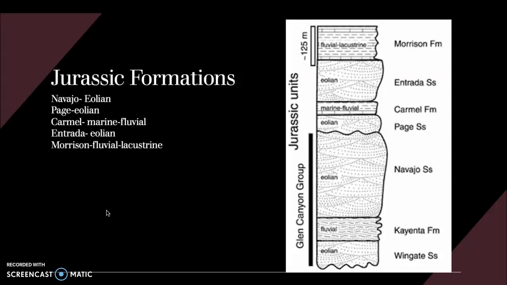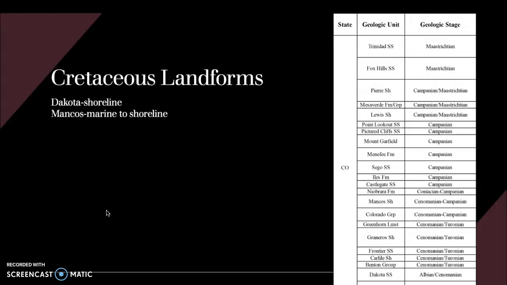This would have been seasonally wet and then seasonally dry, and so there would have been watering holes and so on and so forth. So think of it similar to the African savanna as far as the environment we're dealing with, although we don't have any grass during the Jurassic. And then we can move up to the Cretaceous. Two of them that we're going to pay attention to are the Dakota, which is more of a shoreline area, and then we have the Mancos, which is a marine to shoreline area.